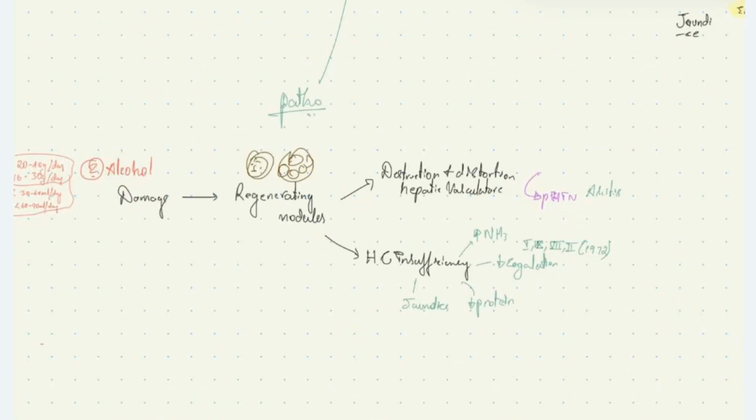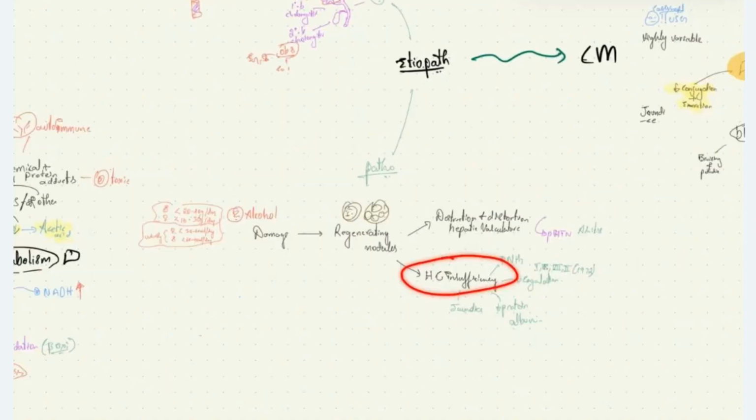Also, since the patients have many regenerating nodules and many damaged hepatocytes, the normal functioning hepatocytes are reduced, leading to symptoms of hepatocellular insufficiency like jaundice, due to increased bilirubin from reduced conjugation and excretion of bilirubin, and reduced production of proteins like albumin, leading on to secondary effects. Also, there is reduced production of coagulation factors, and increased ammonia due to reduced metabolism and excretion of ammonia in the liver. So hepatocellular insufficiency causes all these factors and associated symptoms.